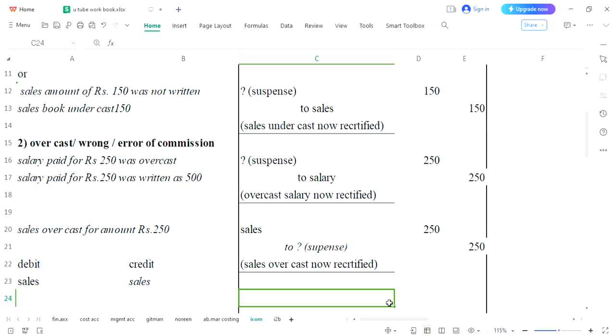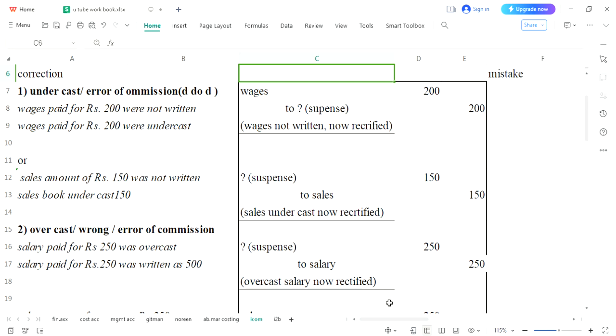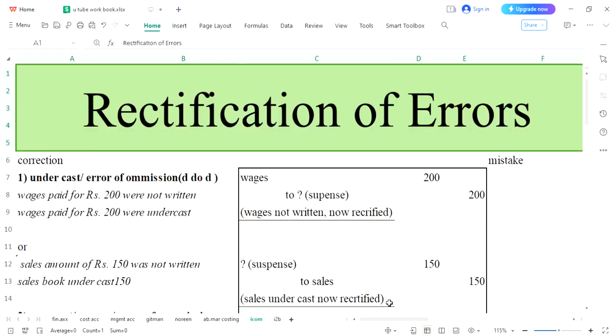For the time being, we will take a break. We have understood two errors, undercast and overcast. In next section, we will understand two next different errors with which our introduction related to rectification of error would be completed. I'm sure that you people have understood this concept, how to rectify errors.